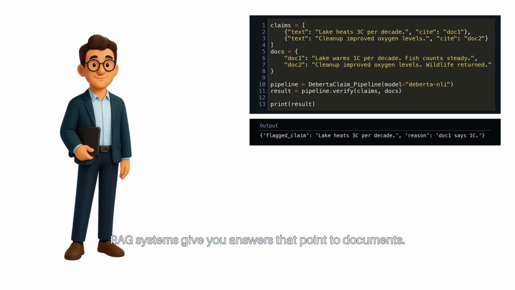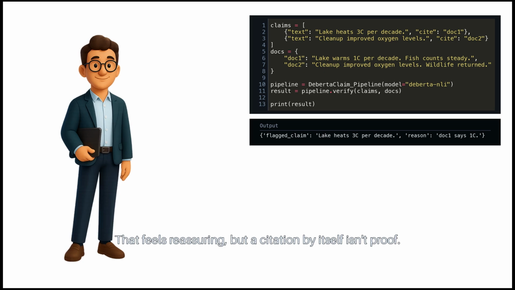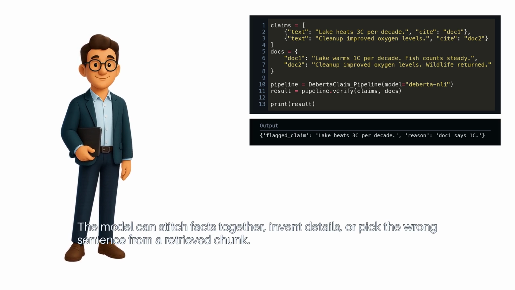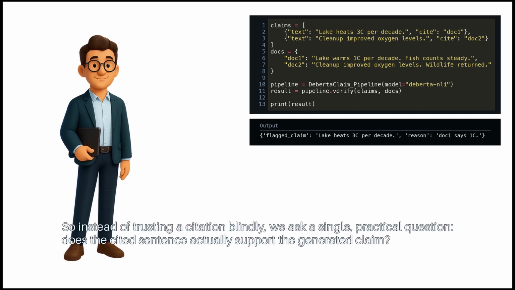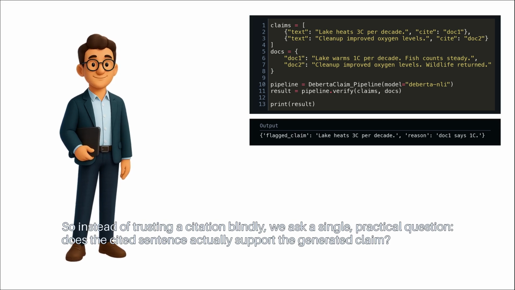RAG systems give you answers that point to documents. That feels reassuring. But a citation by itself isn't proof. The model can stitch facts together, invent details, or pick the wrong sentence from a retrieved chunk. So, instead of trusting a citation blindly, we ask a single practical question. Does the cited sentence actually support the generated claim?